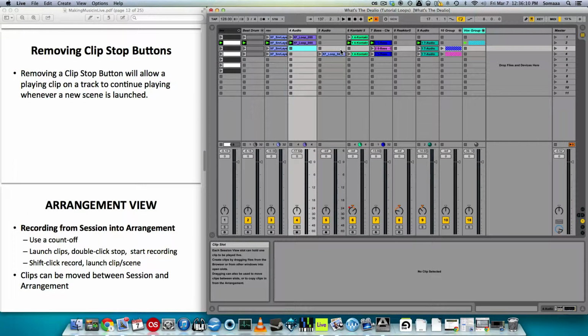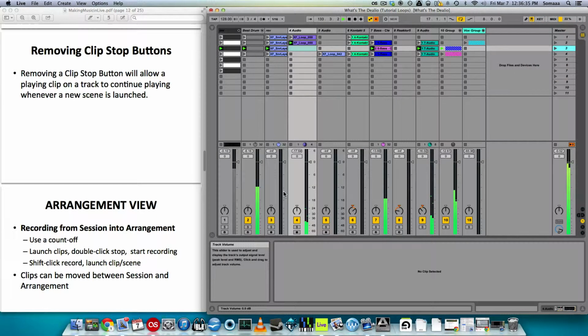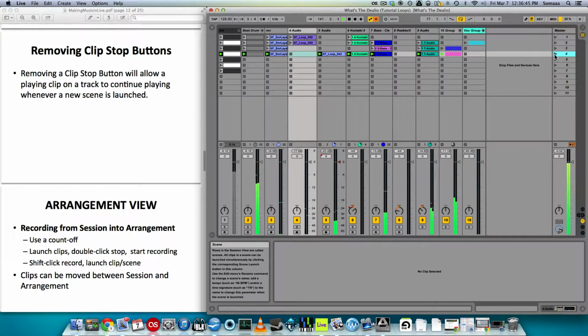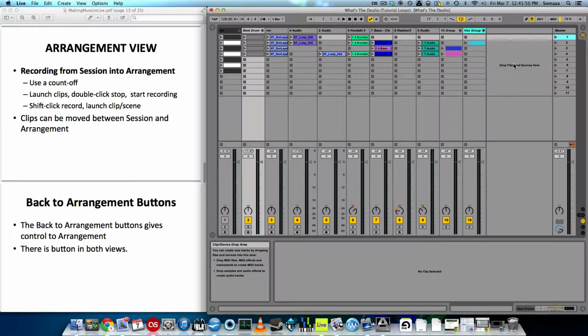You also have the ability to remove the stop button, so when you play the next scene, tracks in the prior scene will continue to play. So I have this loop right here, and right now this entire scene is playing. I'll remove this stop button so that when I launch the next scene, it's still playing, when normally it should stop. But if I launch the next scene with a stop button, it does stop.